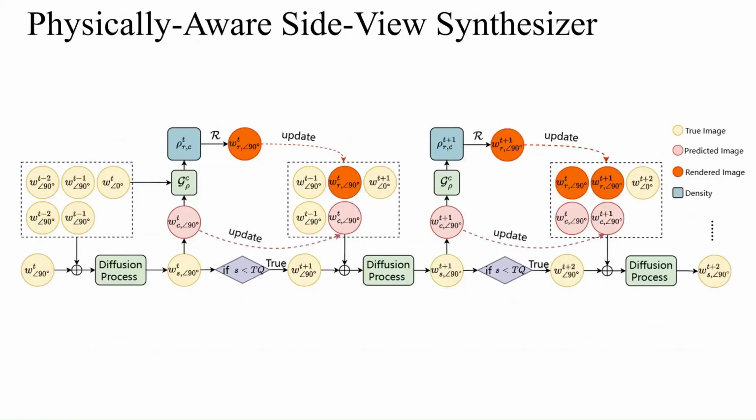To reduce accumulated error, we propose a multi-frame training scheme that enables the side view synthesizer to learn features from historically generated images and rendered images of reconstructed density fields. In the forward diffusion, a clean image is estimated from the noisy image, and this estimated image serves as one of the conditional images for the next forward diffusion.